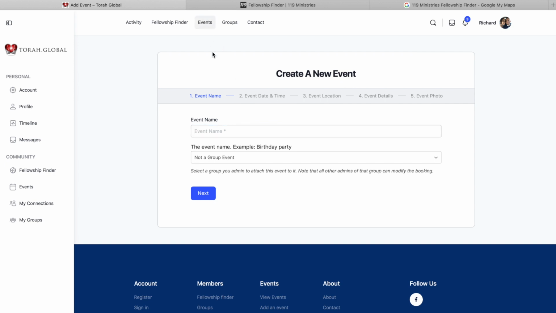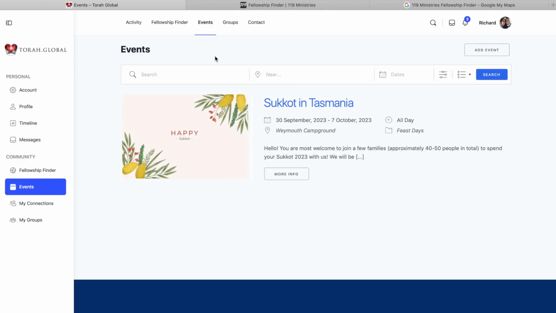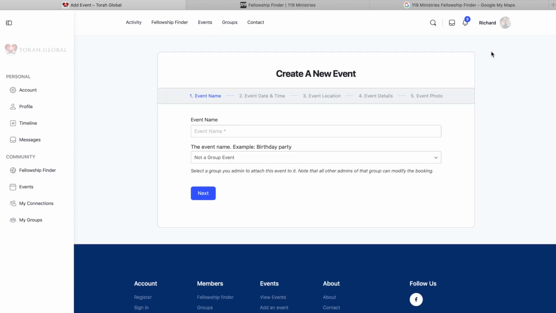So if you click on events, it shows you all the created events. So at the moment, I've created one event, no one else has created events. Now, if you want to add an event, simply go to the upper hand corner and click the button Add Event. Now it'll walk you through 5 steps. So the first one is name your event. Then under that is, is this a group?